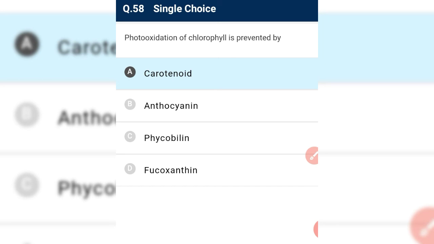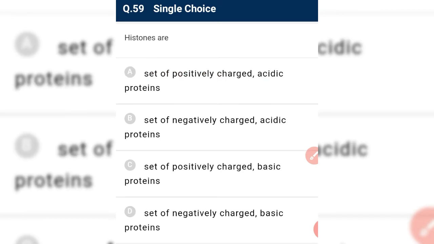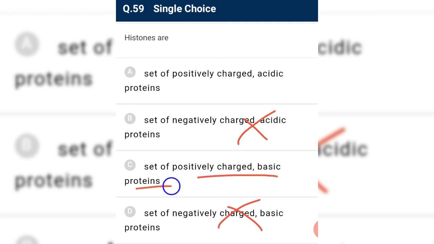Photooxidation of chlorophyll is prevented by carotenoid. Histone is positively charged and not negatively charged. Histones are a set of positively charged proteins which are basic in nature.